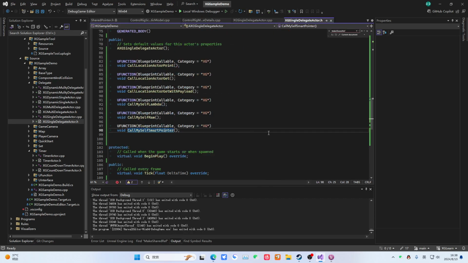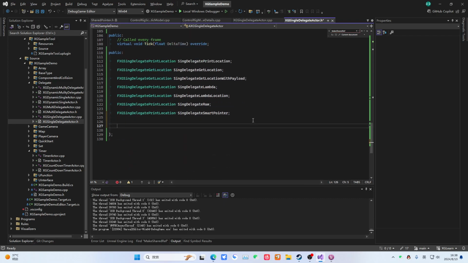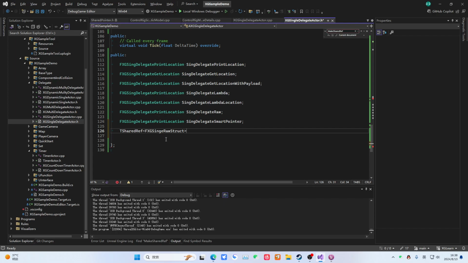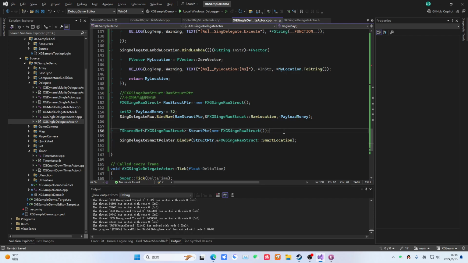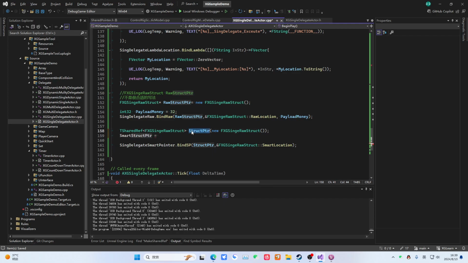Yes, we cannot declare this reference here, because a reference must have a value. Actually, this side is a null value. Active. Then we, in its smart struct. Okay. Then after we do it like this, it is actually in a null state now. After we finish here, we make a copy of this. It can be copied directly here. Yes, because we are sharing references.